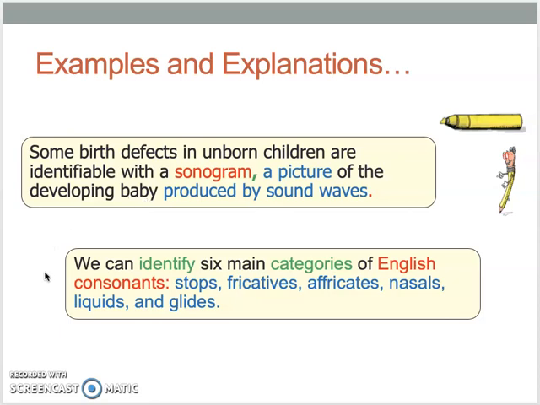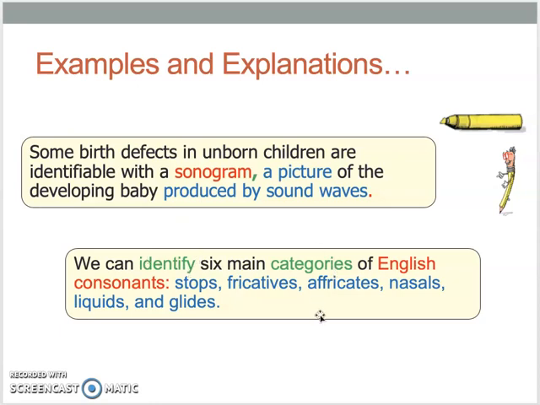Here's another example. We can identify 6 main categories of English consonants. So English consonants is the term, and we have some words here, identify categories.